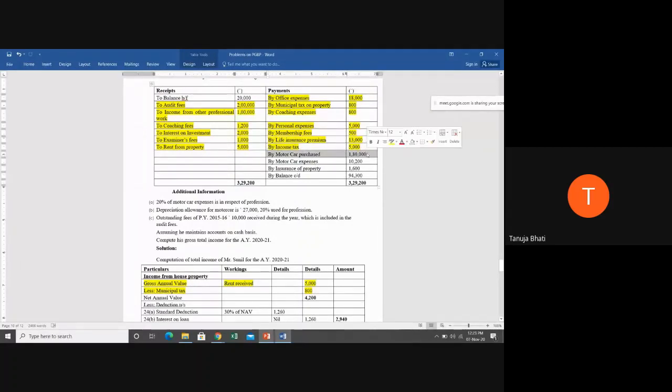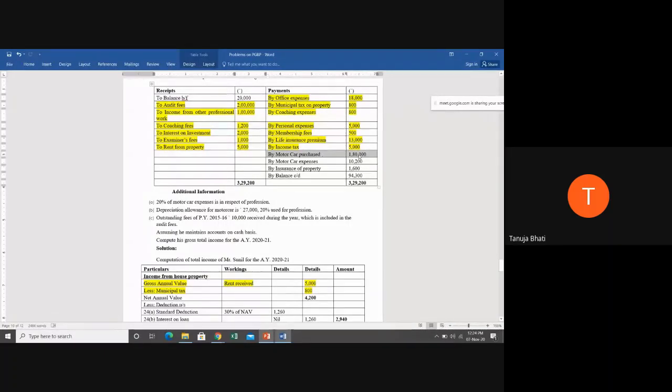Very good. By motor car purchased 1,80,000. Now, will you show this anywhere under any head of income? You cannot show it because house property does not cover motor car. Capital gain does not cover motor car. And motor car purchase is capital in nature, therefore it will not come under the head business or profession. It is your expenditure. It is not going to fall anywhere. Next, but students, if this motor car is used for business purpose, the depreciation is revenue in nature, which has to come under the expenses allowed.